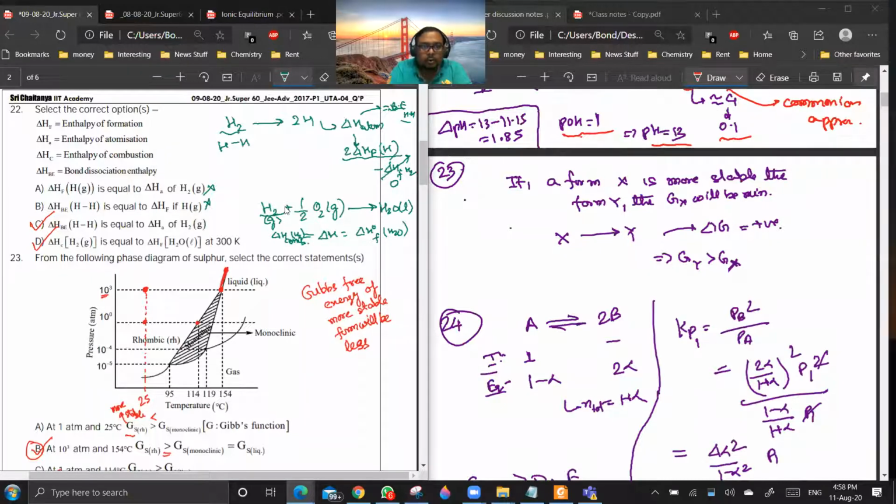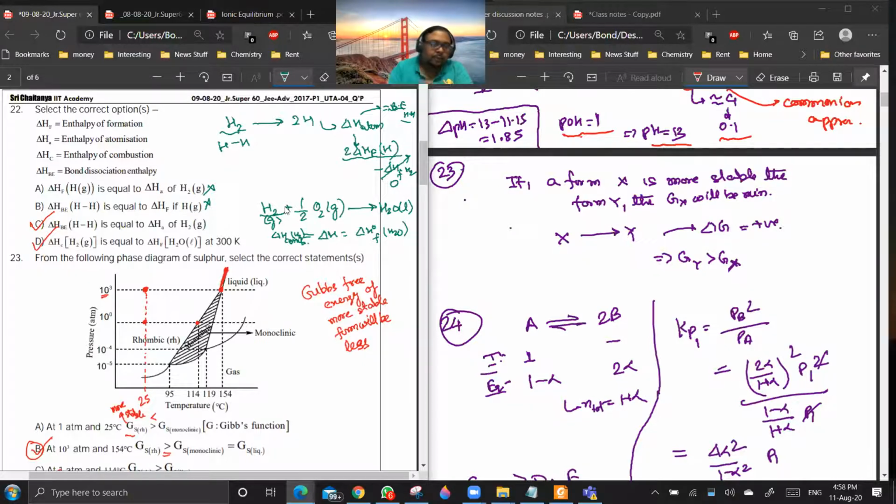No, no. I have told you delta H atomization is always with respect to the molecule. Are you getting a point? Yes, sir. It is the energy required to convert 1 mole of a molecule into atoms. Getting my point? Yes or no?